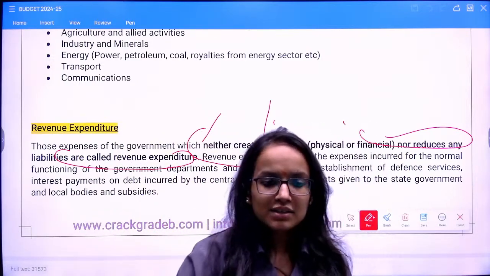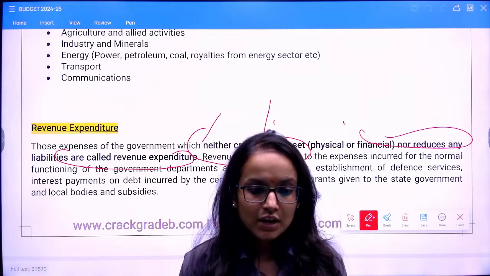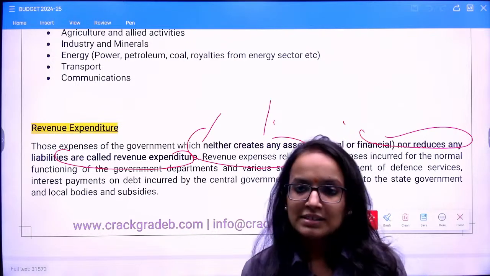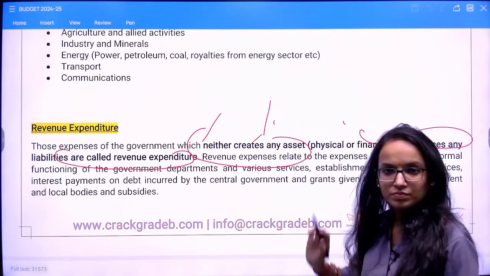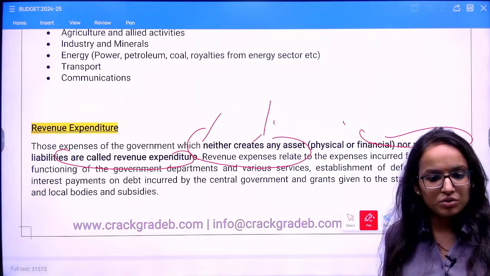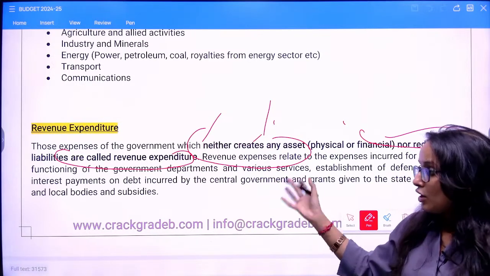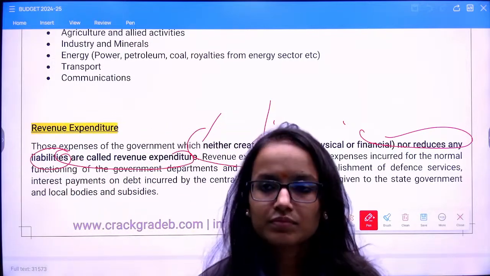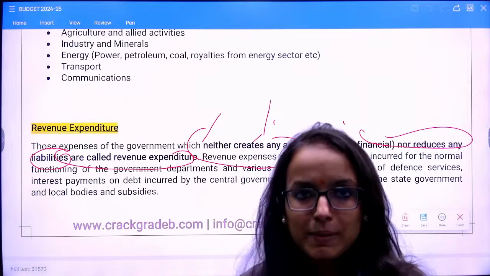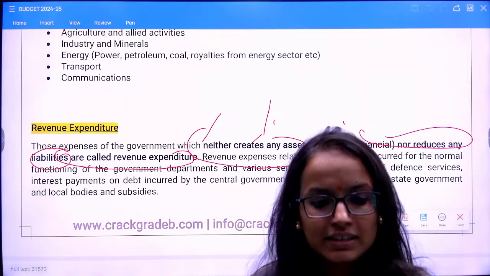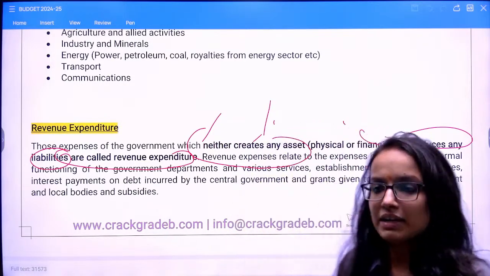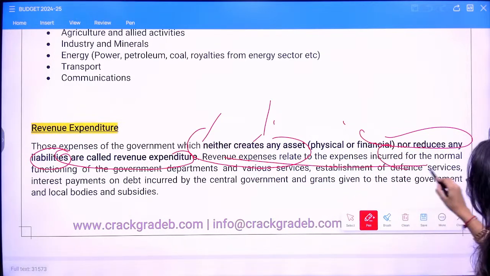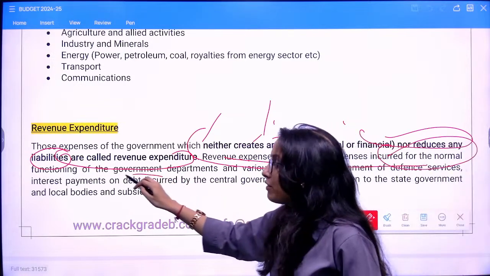Like paying salaries, for example. The government has to pay salaries to government employees. Now you pay the salary, it does not create any asset for you, nor does it reduce any outstanding liabilities. So the expenditure is done by the government, but it neither created any asset nor reduced any liability. I hope this is clear to everyone.